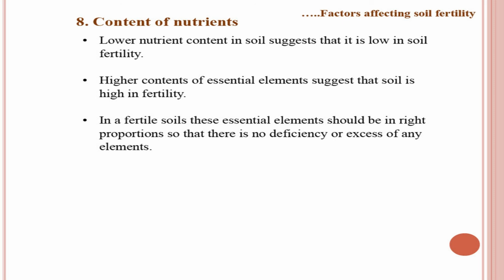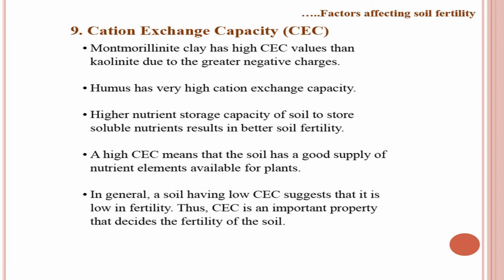Similarly, content of nutrients can be an important factor that affects soil fertility. Cation exchange capacity is very important. If you increase the cation exchange capacity by adding organic matter or by changing the structure of the soil, then you can increase the fertility of the soil. Or also it is influenced by the kind of clay which is available in the soil. Montmorillonite clay has a higher cation exchange capacity value than the kaolinite due to the greater negative charges.